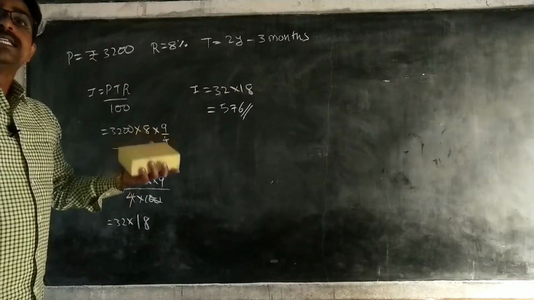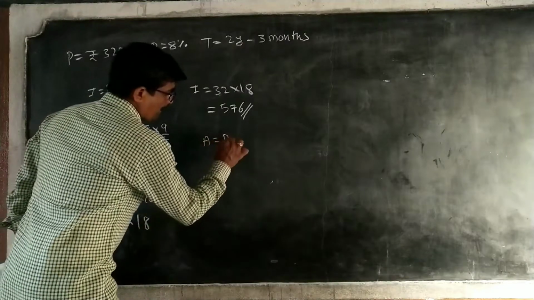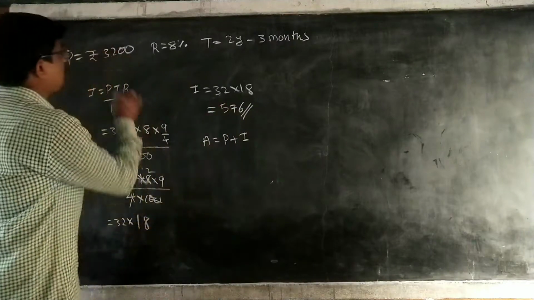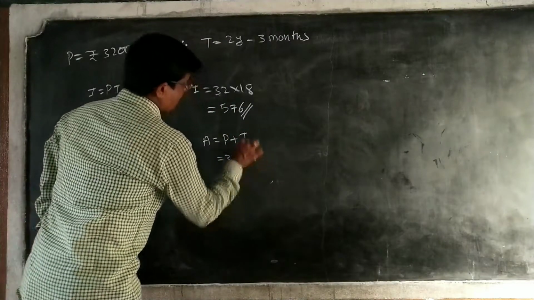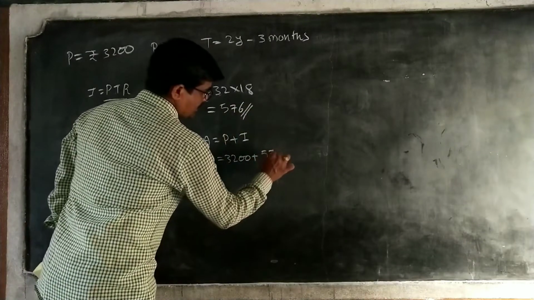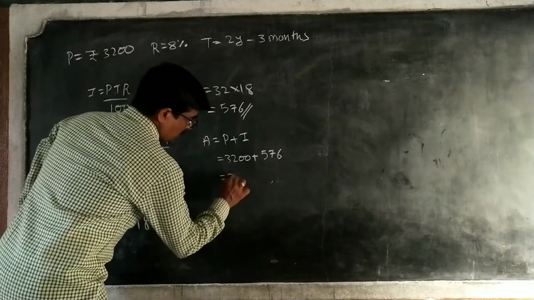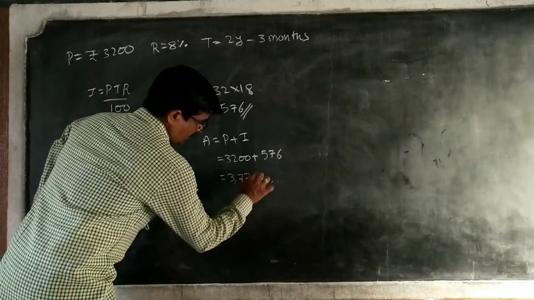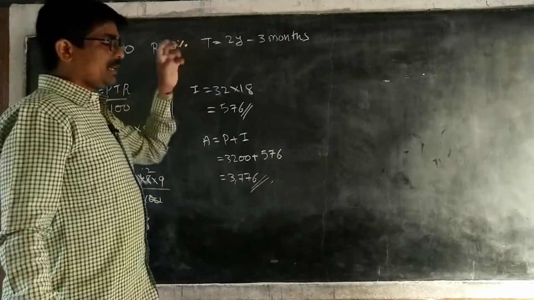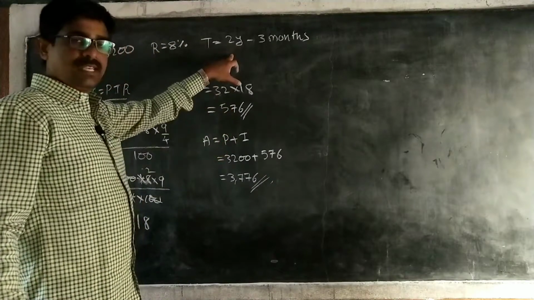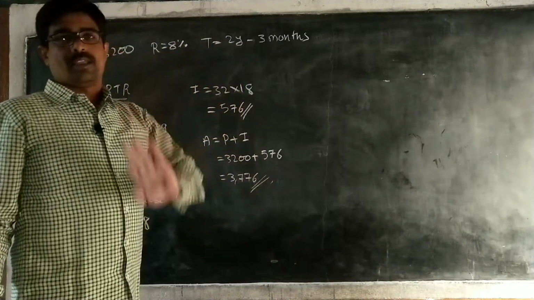We have to find the amount. Amount A is equal to P plus I. P, principal, how much? 3200 plus interest 576. Interest is 576. Total 3776. Okay. So every time the time should always be in years only. Whenever months are given, you have to change them into years only.